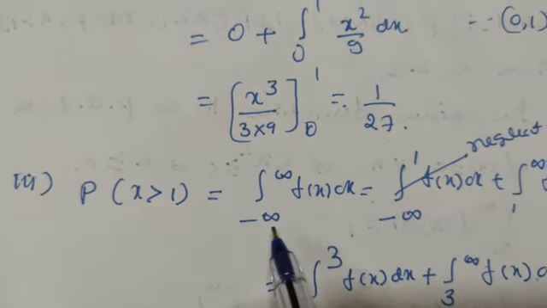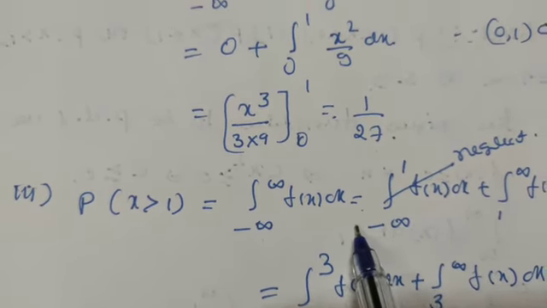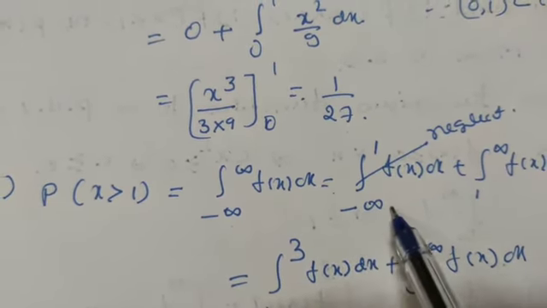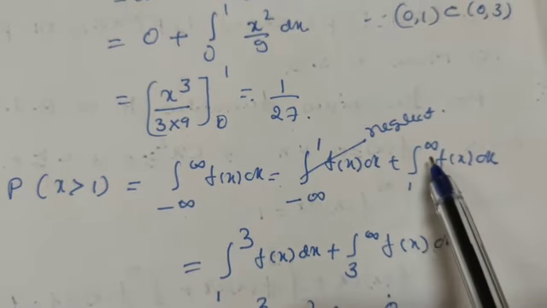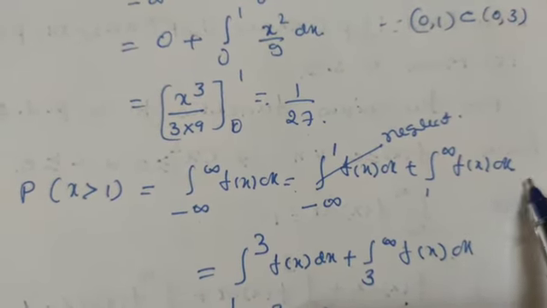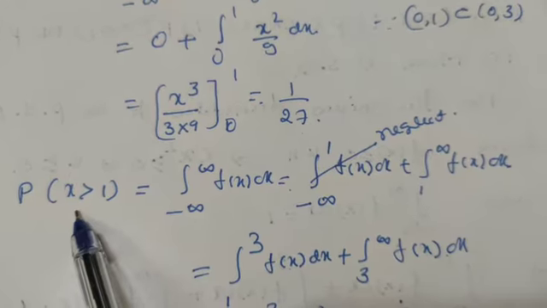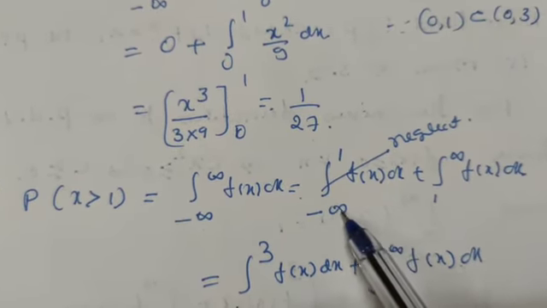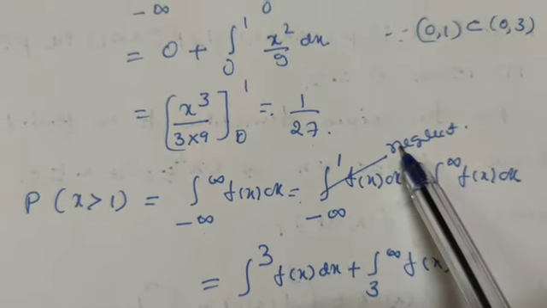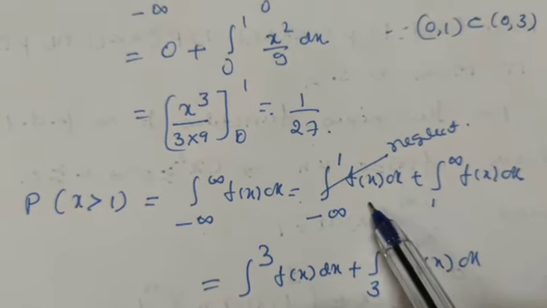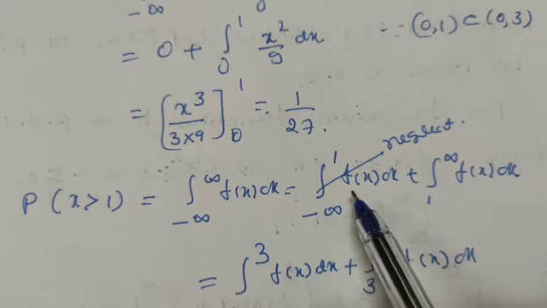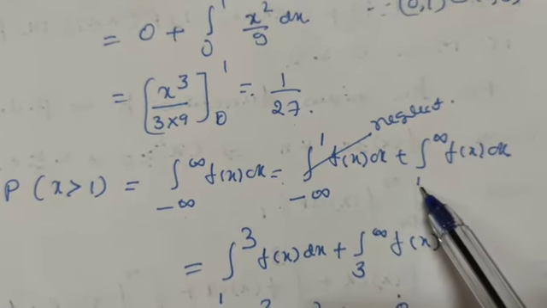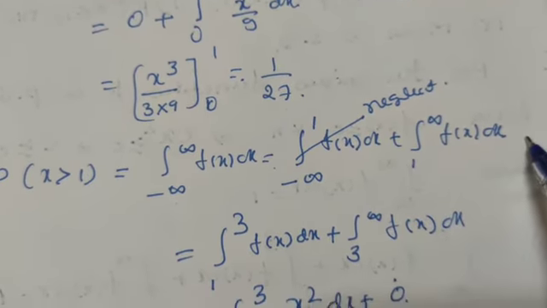So again the limit minus infinity to plus infinity f of x dx. We can split this one as minus infinity to 1 f of x dx plus 1 to infinity f of x dx. So we need the interval when x is greater than 1. So x is greater than 1 means we can neglect this first one. Neglect means its value is 0. Its value is 0 in this interval, so we can take this one as 0, and you have to consider only 1 to infinity f of x dx.